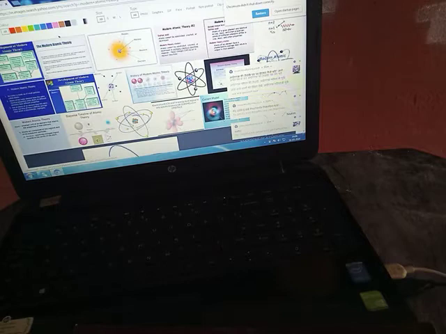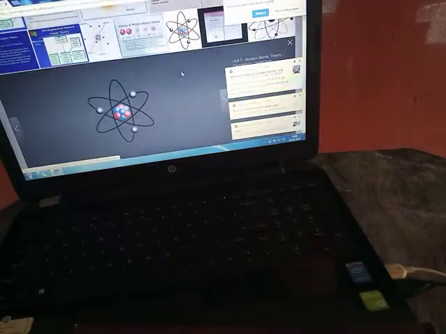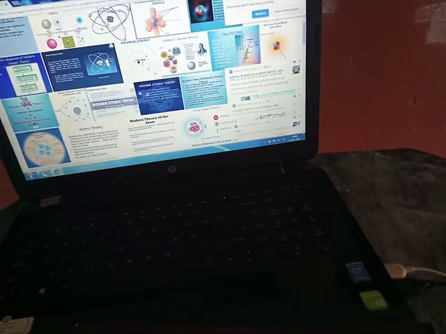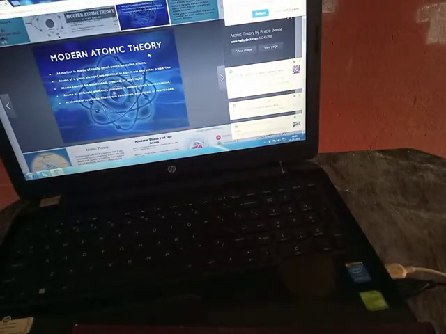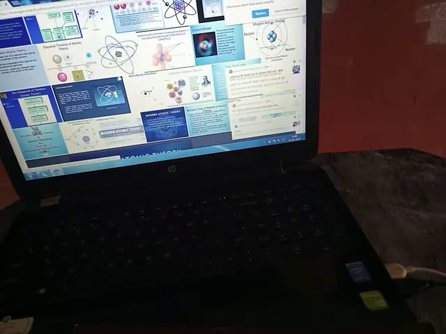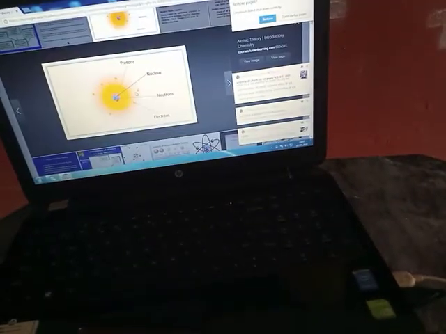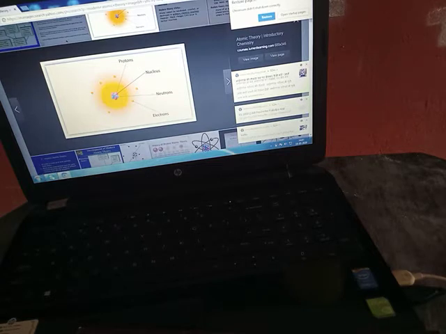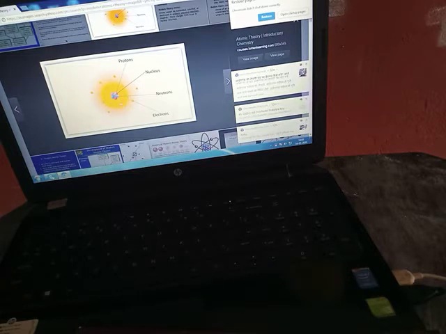You can see how it is the modern atomic theory, and how it is mentioned in the picture. This is the modern atomic theory: protons, nucleus, neutrons, electrons, as given in the picture.